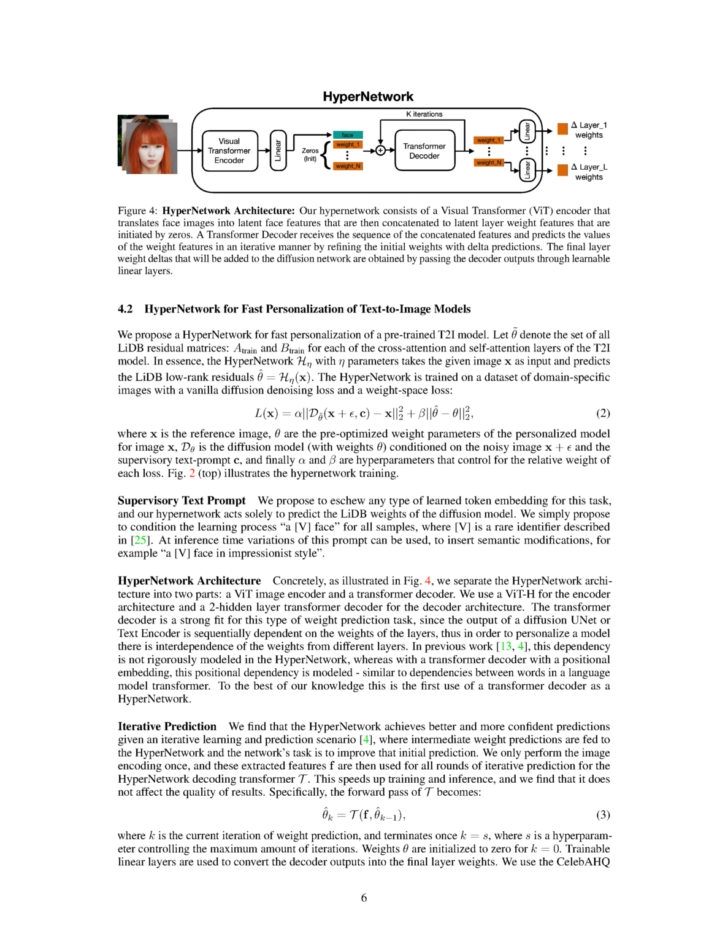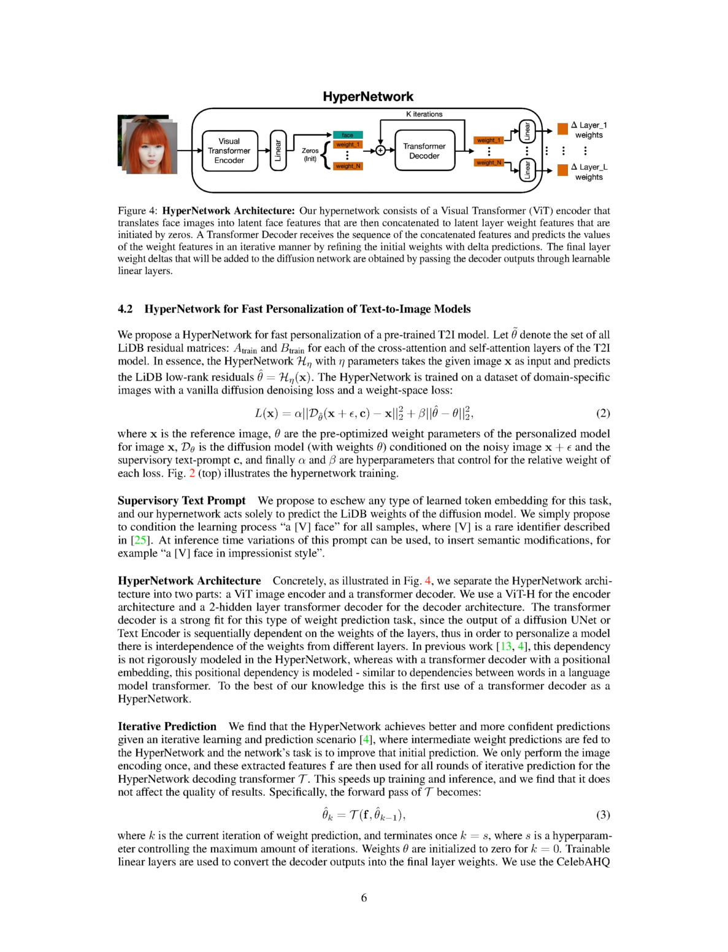Section Summary. The authors propose a HyperNetwork that enables fast personalization of a pre-trained text-to-image (T2I) model. The HyperNetwork takes an input image and predicts the low-rank residuals of the T2I model. It is trained on domain-specific images using a diffusion denoising loss and a weight space loss. The HyperNetwork architecture consists of a ViT image encoder and a transformer decoder, which effectively models the interdependence of weights from different layers.